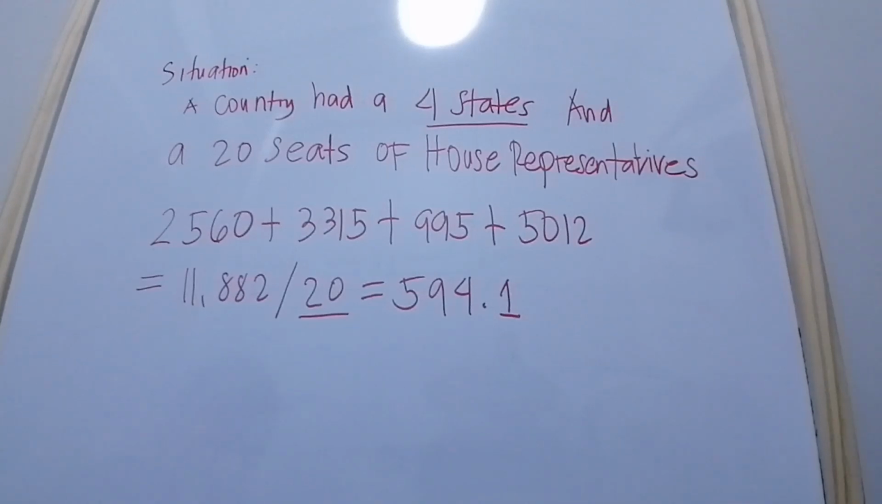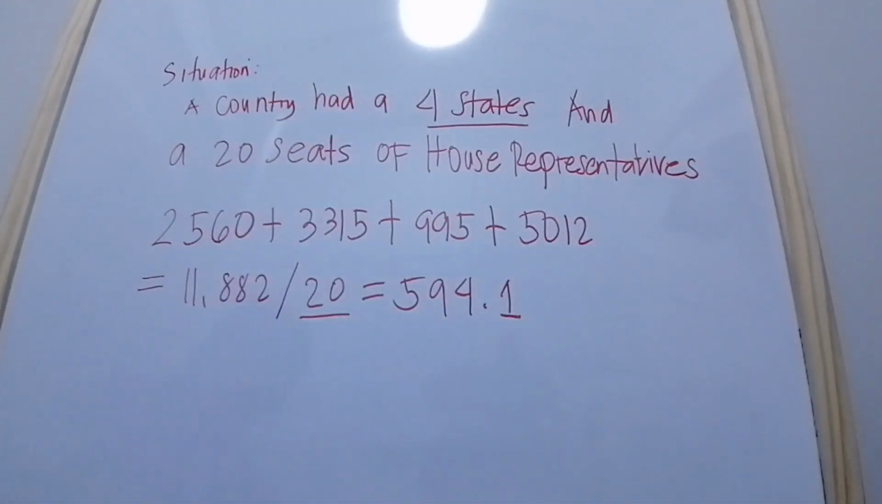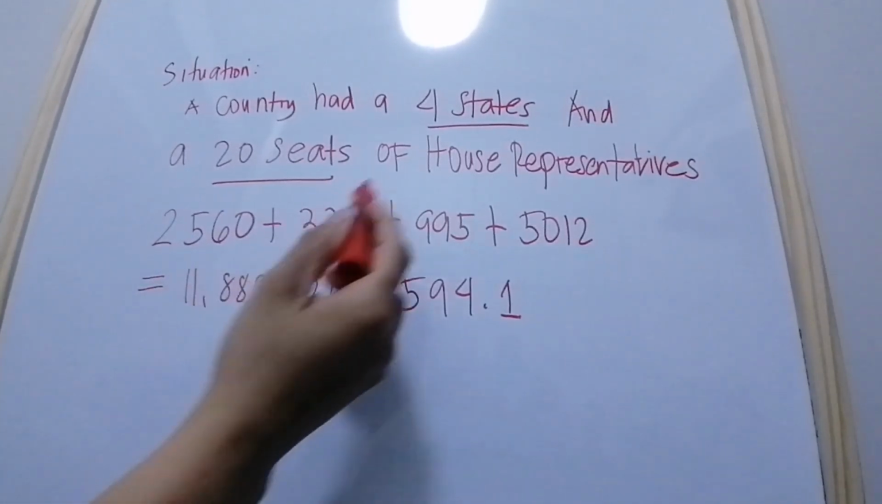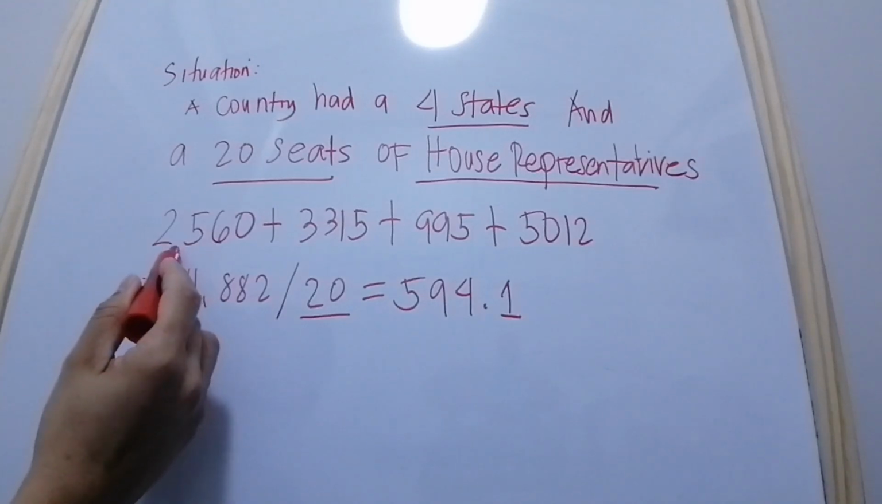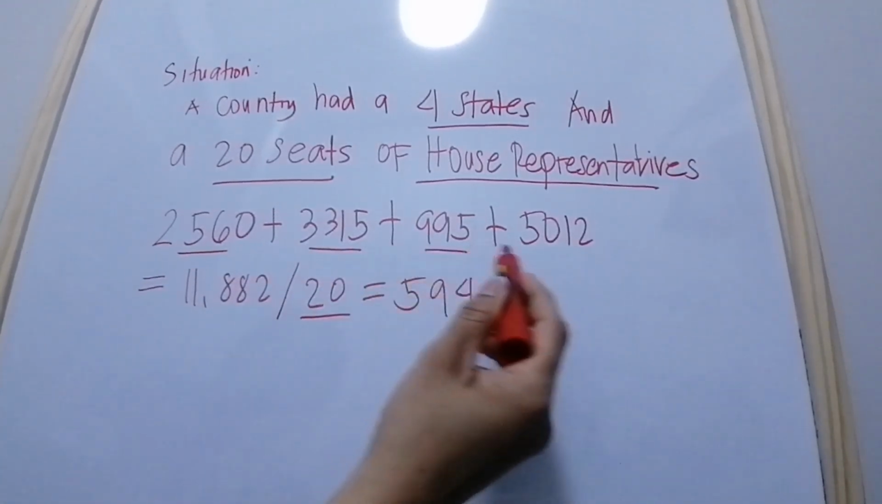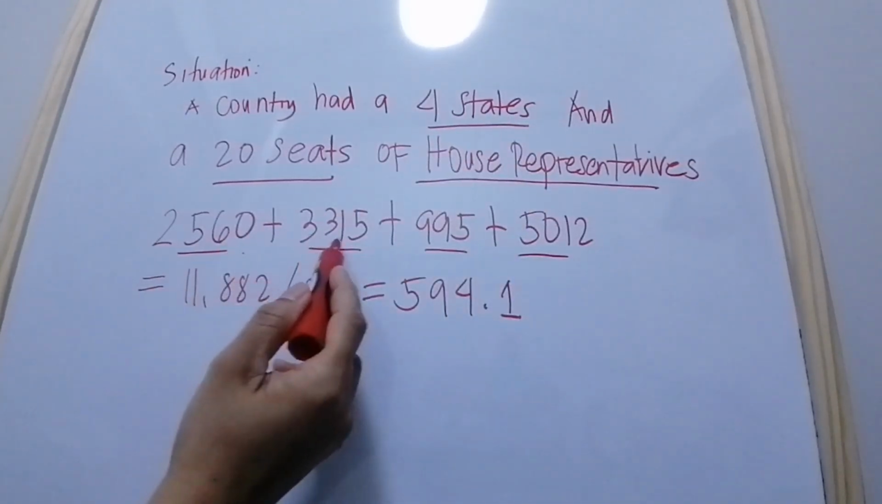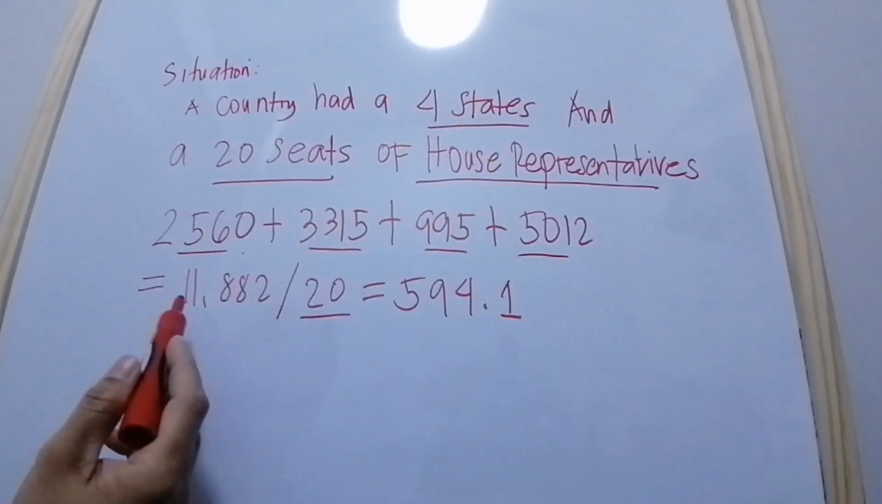So here is the example. Here is a simple situation. A country had 4 states and 20 seats of the House of Representatives. This is given, guys. 1, 2, 3, 4. This is what we call 4 states.